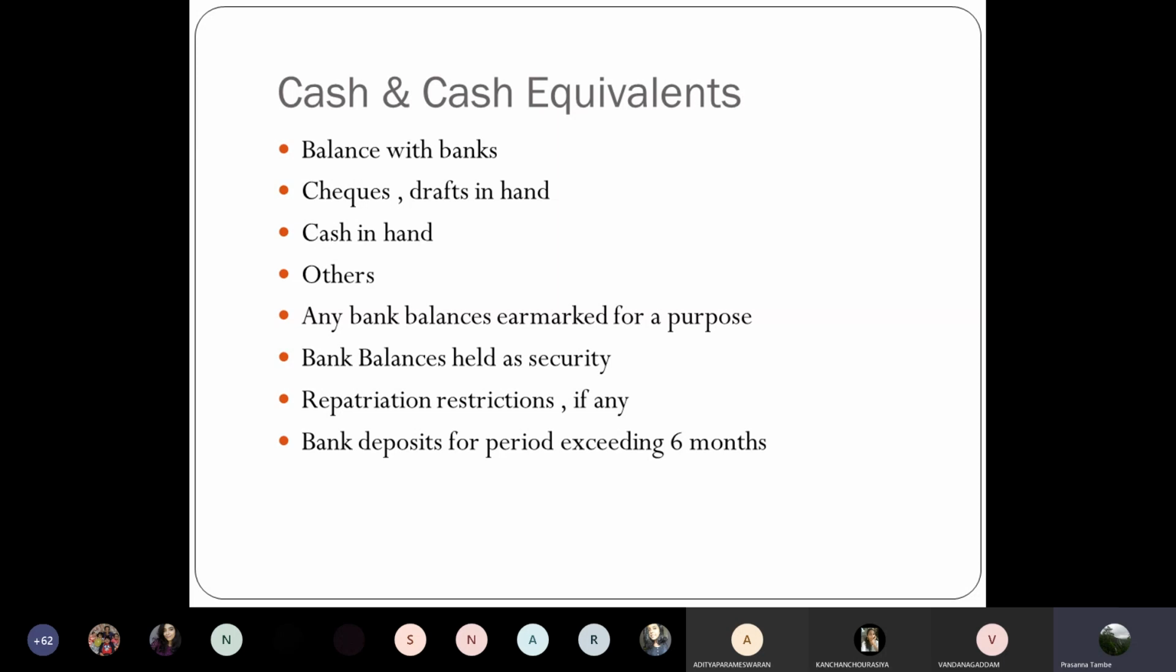Then that has to be disclosed separately, though it is cash and cash equivalent, though it will come under the same head. Specific disclosure of the period in this case will be required. So these are the requirements for cash and cash equivalents.